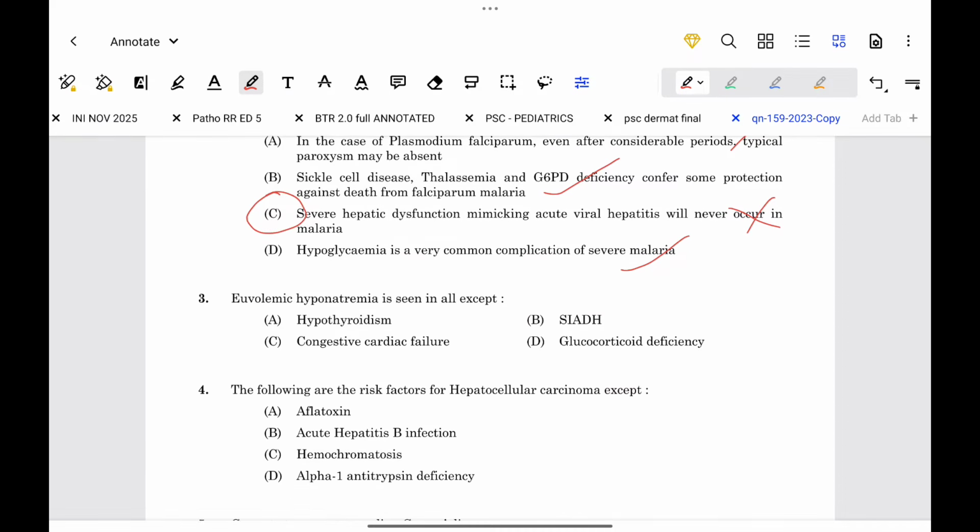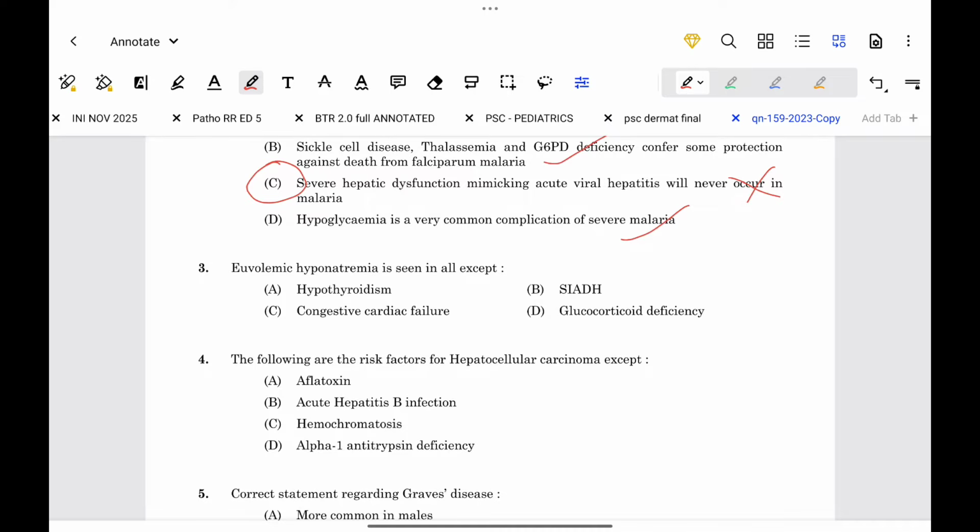Next question. Euvolemic hyponatremia is seen in all except: euvolemic hyponatremia is seen in hypothyroidism, SIADH and glucocorticoid deficiency. It is absent in congestive cardiac failure. So the option is option C.